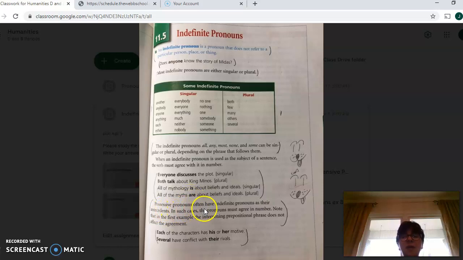Possessive pronouns often have indefinite pronouns as their antecedents. In such cases, the pronouns must agree in number. Note that in the first example, the intervening prepositional phrase does not affect the agreement. "Each of the characters has his or her motive." "Several have conflict with their rivals."